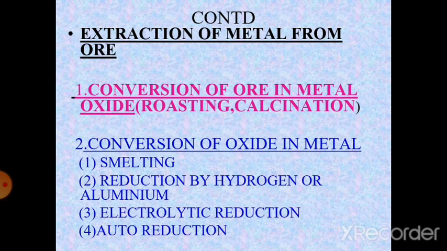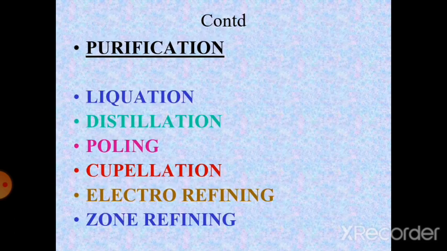The extraction of metal from the ore: first, the conversion of ore into metal oxide. This is processed by the roasting and calcination method. Next, conversion of oxide into metal. It contains smelting, reduction by hydrogen or aluminum, electrolytic reduction, and auto reduction. Then purification of metals: liquefaction, distillation, cooling, cupellation, electro refining, and zone refining.